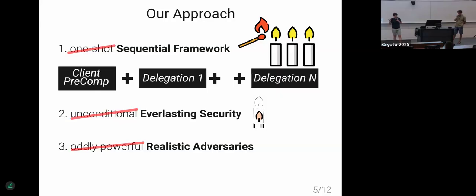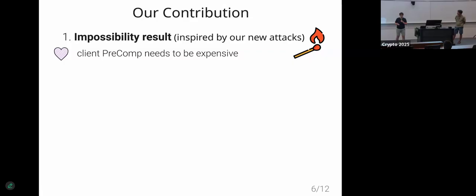And finally, in addition, we also move away from overly powerful adversaries to realistic ones. What I mean here is that we could provide unconditionally secure pairing delegation, but when you have a pairing, you usually rely on the Diffie-Hellman assumption, discrete log, or some other kind of group-based assumption. So you need anyway an adversary that is computationally bounded, but then you can have a delegation that is unconditionally secure. So we match these two things and restrict the adversary in a meaningful way that Adrian will walk you through in detail, so that these two things become more reasonable. And we also introduce a new security assumption that is bound to our new proof technique.